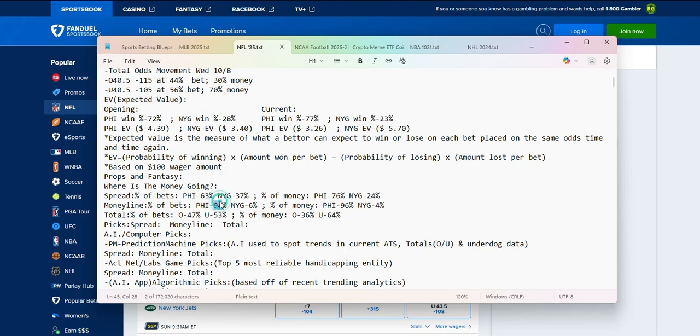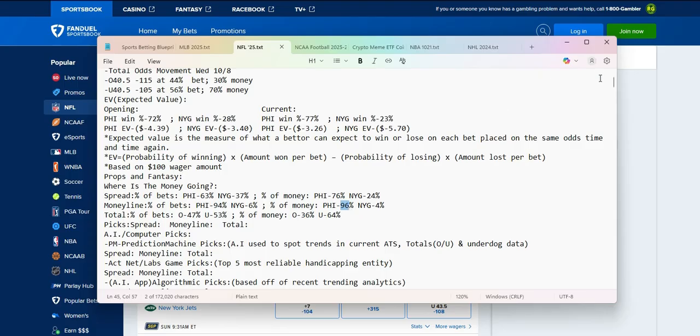Now, this 94 and 96% has held up since Monday in favor of the Eagles on the money line. 94% of the betting and 96% of the money. 4% of the money going to the Giants, 6% of the betting going to the Giants. That has held up for 3 days straight so far. Obviously, that's going to change today because game day is today. More people are going to put money on the Giants, expectedly, and they're at home.